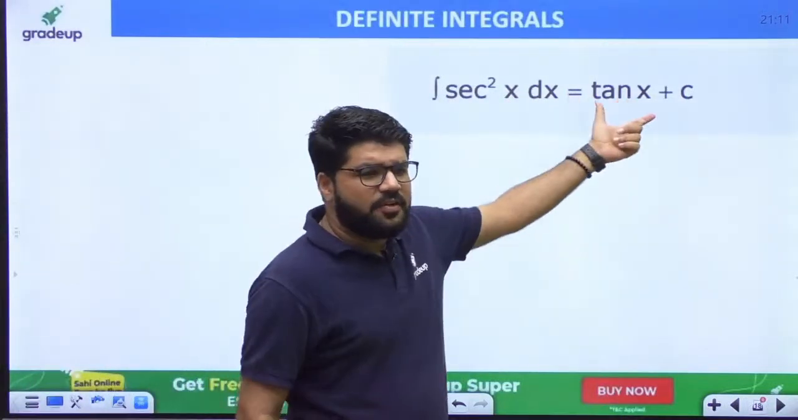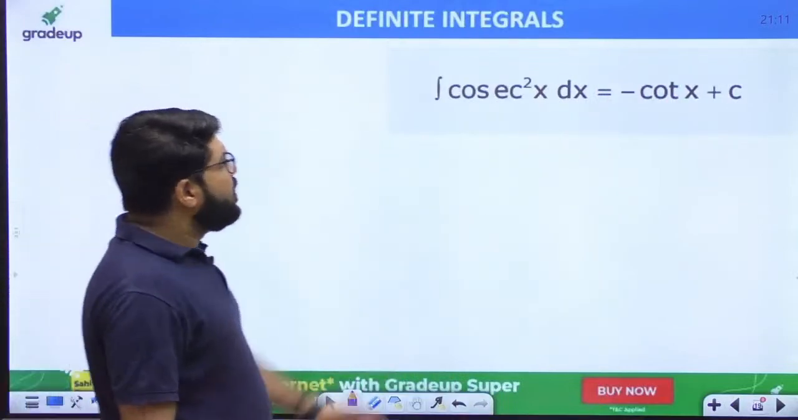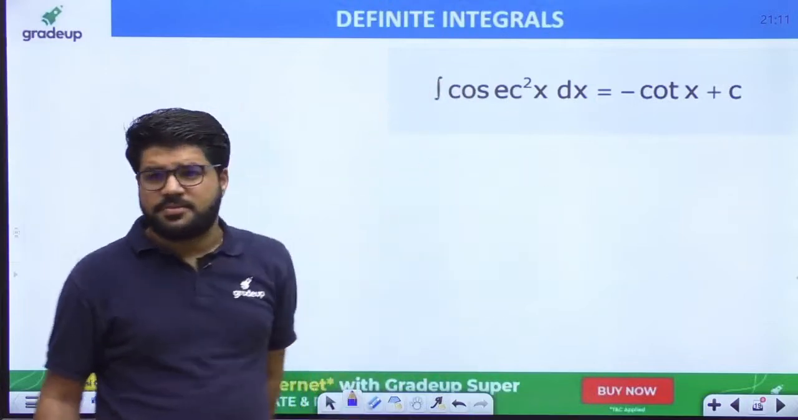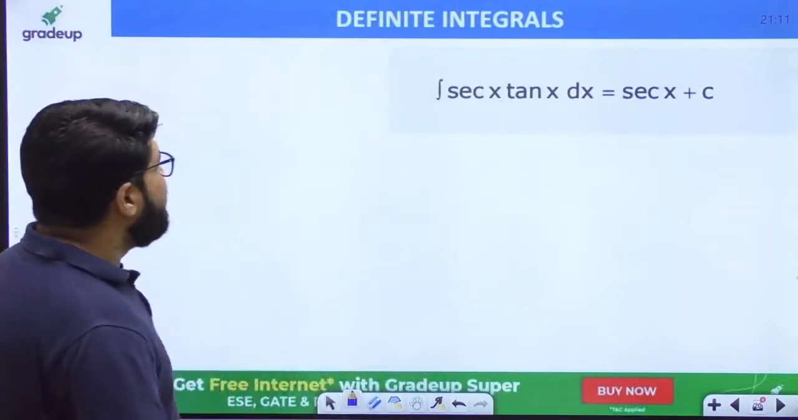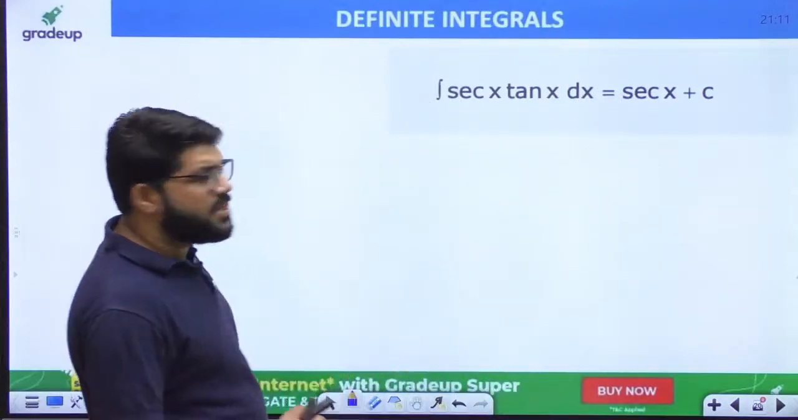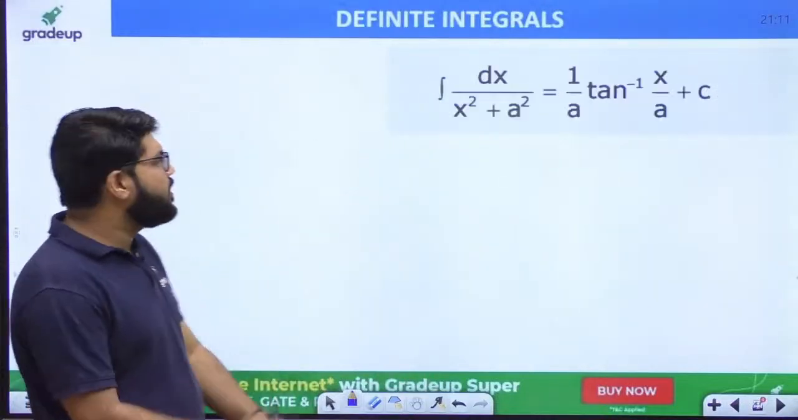We all know differentiation of tan x is sec square x, so integral of sec square x is tan x. Differentiation of cot x is minus cosec square x, so integral of cosec square x is minus cot x. Integral of sec x tan x is sec x, because differentiation of sec x is sec x tan x. Integral of cosec x cot x is minus cosec x.